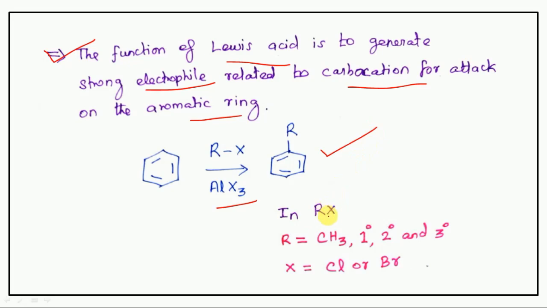So here R and X. R in the sense what? Methyl, primary group, secondary group, tertiary group. R is nothing but methyl, primary, secondary, tertiary, and X is nothing but chlorine or bromine. We have to remember this point.